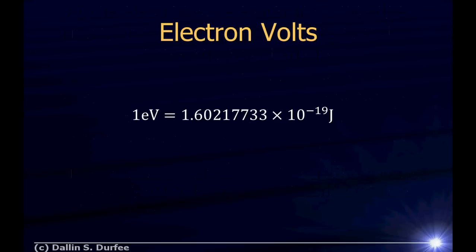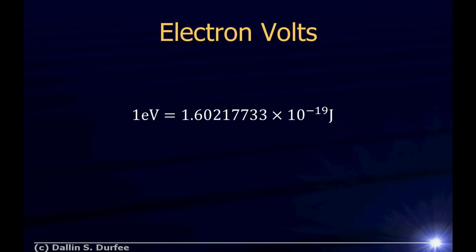Now, incidentally, in case this comes up in homework or in exams, a lot of times we'll talk about the energy of particles in terms of electron volts. An electron volt is simply another unit of energy. 1.602177733 times 10 to the minus 19 joules is 1 electron volt.